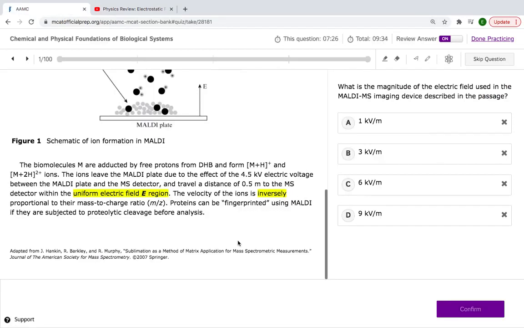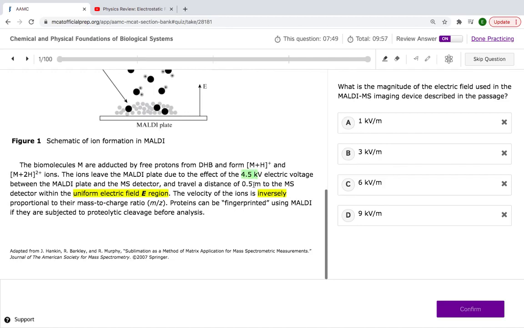So if you know that, then you know your electric field equation. You know the formula for it. You know what to use. Electric field, guys, is the voltage divided by distance. Okay, so we have 4.5 divided by 0.5.